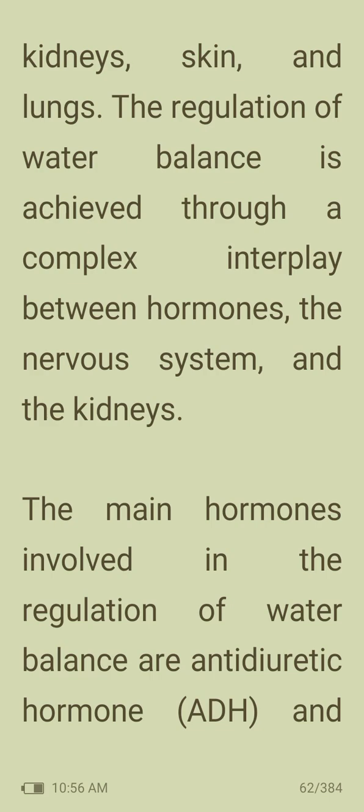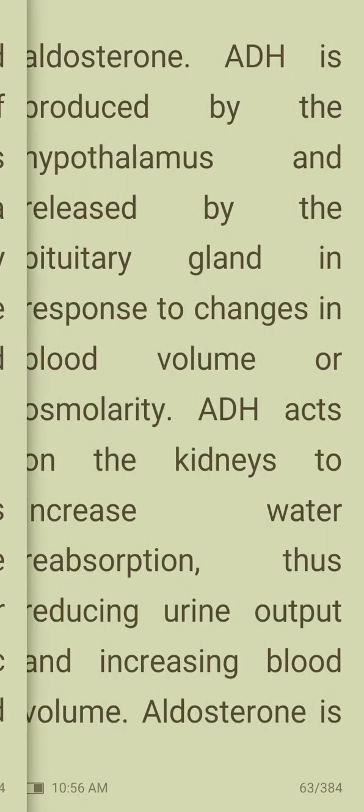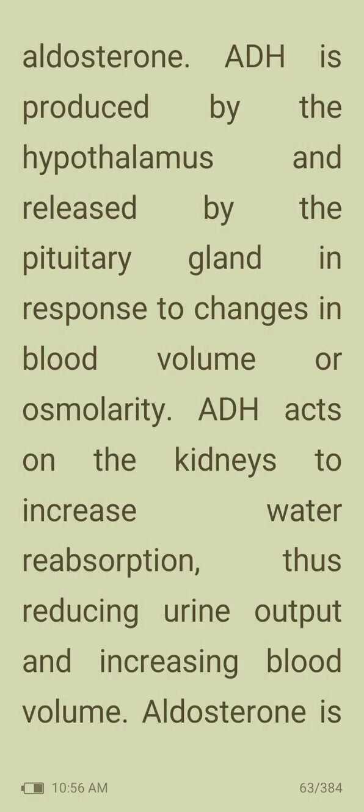The main hormones involved in the regulation of water balance are antidiuretic hormone or ADH and aldosterone. ADH is produced by the hypothalamus and released by the pituitary gland in response to changes in blood volume or osmolarity. ADH acts on the kidneys to increase water reabsorption, thus reducing urine output and increasing blood volume.